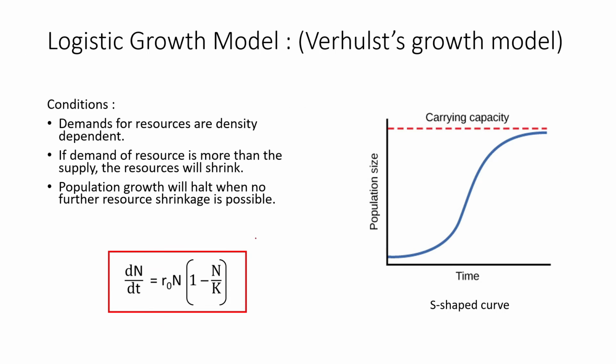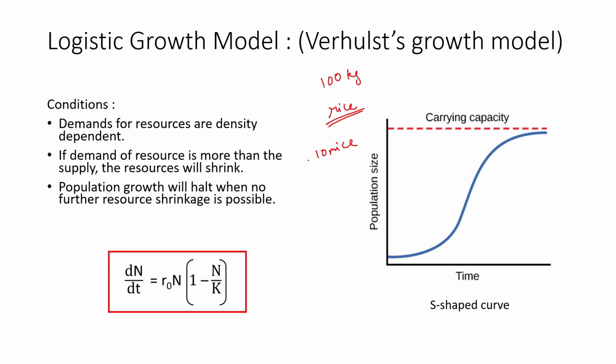Now, carrying capacity refers to a point at which the growth comes to a standstill. In the case of a limiting resource, for example, let's say there are 100 kilos of rice and 10 mice, and one mouse requires 10 kg of individual input.